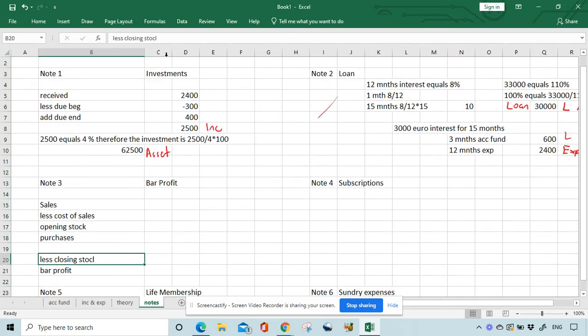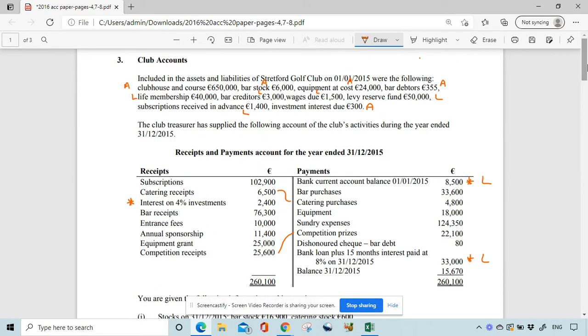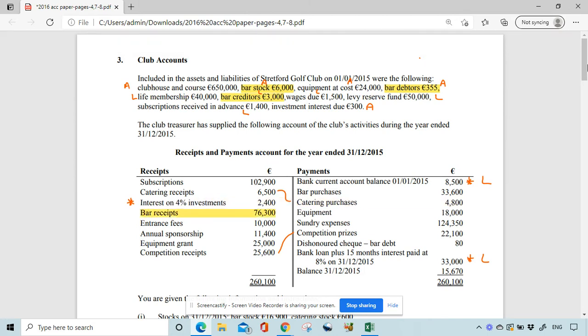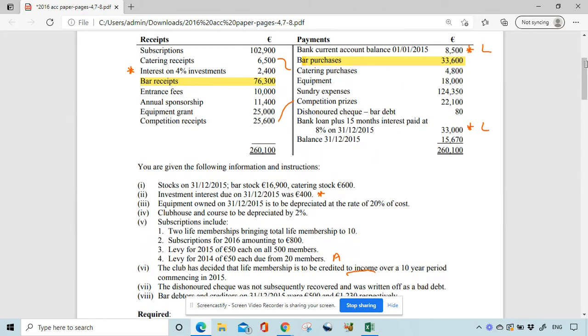So let's have a look here at everything relevant to the bar. I'm going to highlight these using a highlighter option. So I have bar debtors up here, 355. I have bar stock, 6,000. That's opening stock. I have bar creditors, 3,000. I have bar receipts, 76,300. I have bar purchases, 33,600. And down here, I have bar stock, 16,900.